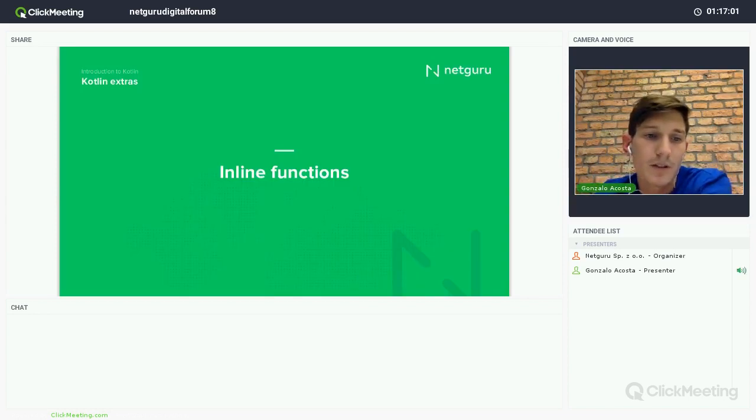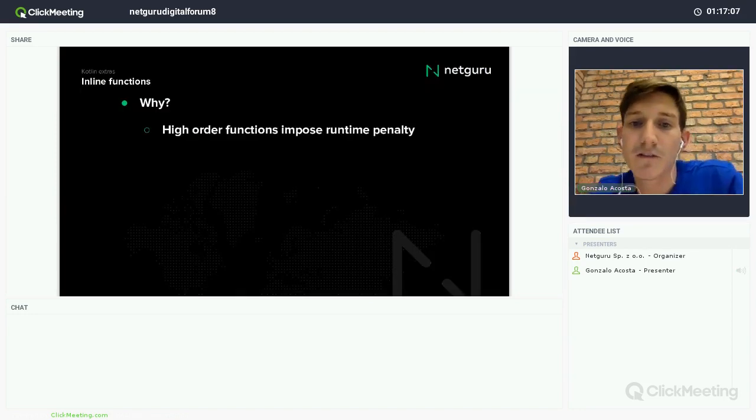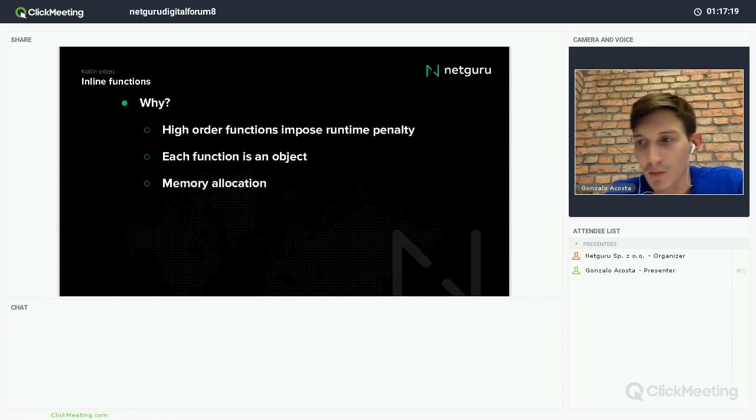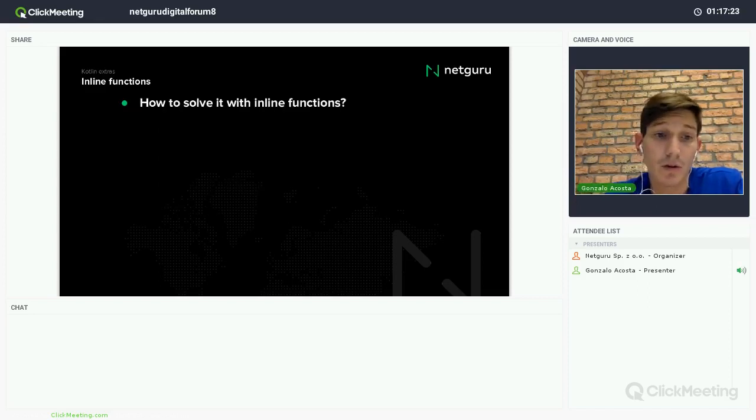So let's talk right now about inline functions. What exactly are inline functions? In the case of higher order functions, it imposes some runtime penalty. Why? Because each function creates an object. The penalty will be memory allocation for that object and virtual calls. So how do we solve that? I mean, what if I can avoid the creation of this object?